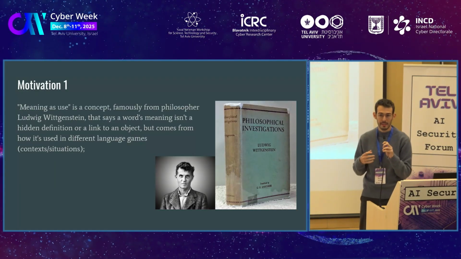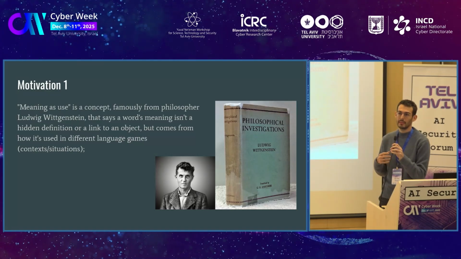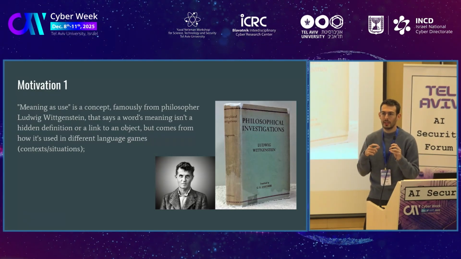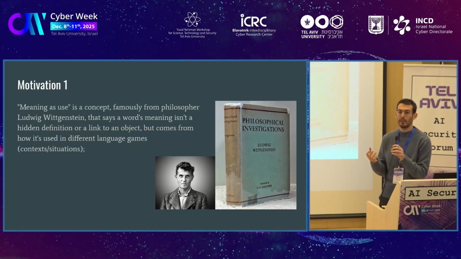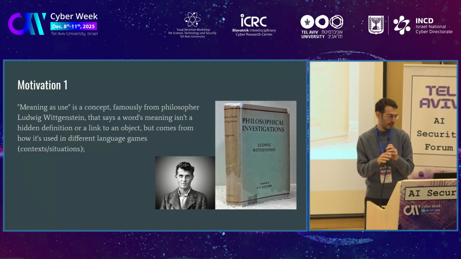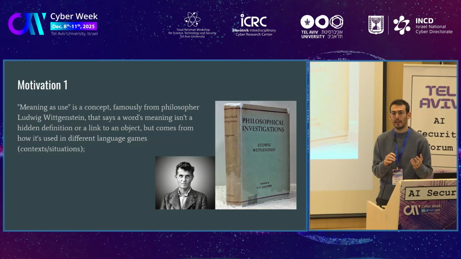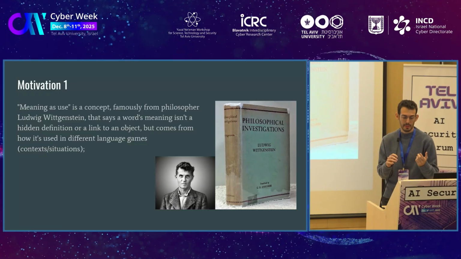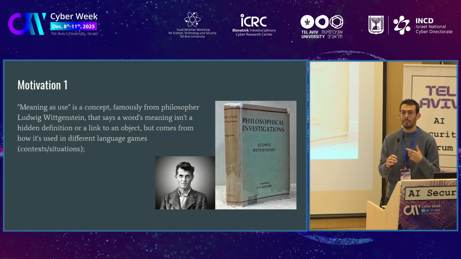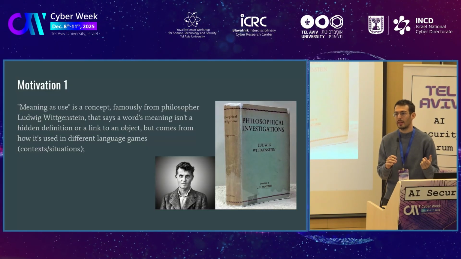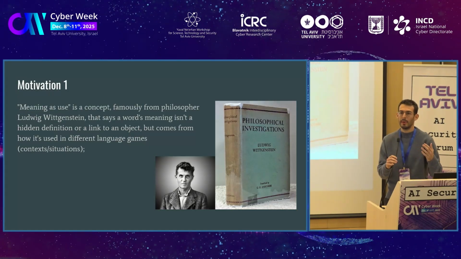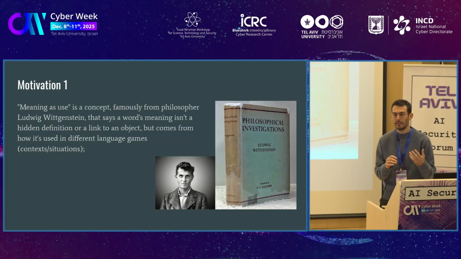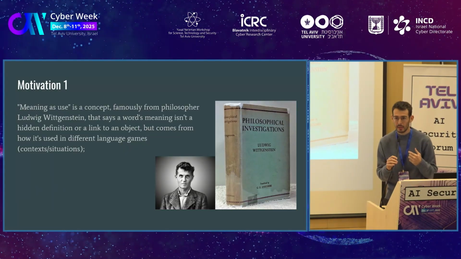A dictionary defines the meaning of words, but all of the words are defined by other words in the dictionary, and there is no real good starting point to reading a dictionary. But then Wittgenstein says that the meaning of words arises from the way people use them. And this is actually the essence in which LLMs understand the meaning of words, by the way we train them and also by the way they infer their meaning during inference. So this is what we exploited here.